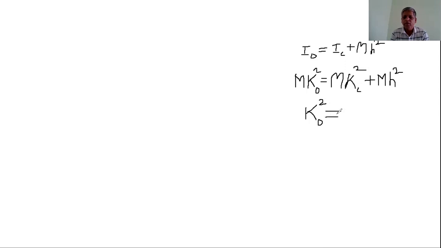This is the relation between the radius of gyration about two parallel axes. One is the axis passing through any point, and the other is the axis passing through the center of mass point. Remember this equation also. This is according to the theorem of parallel axis.